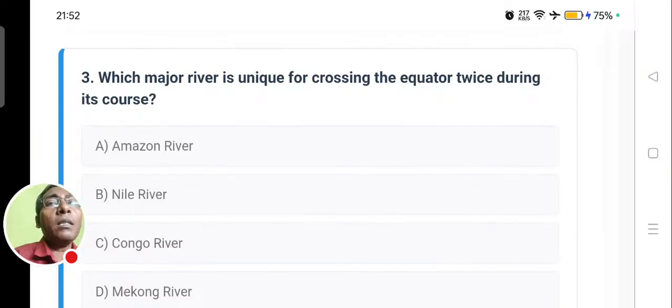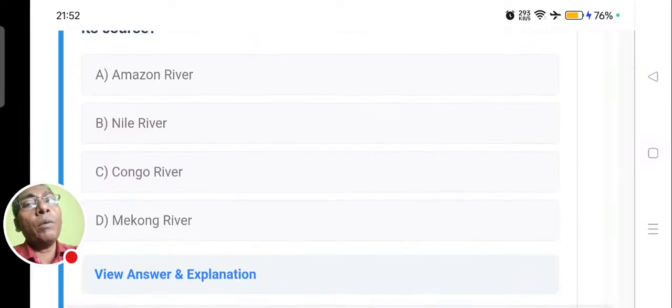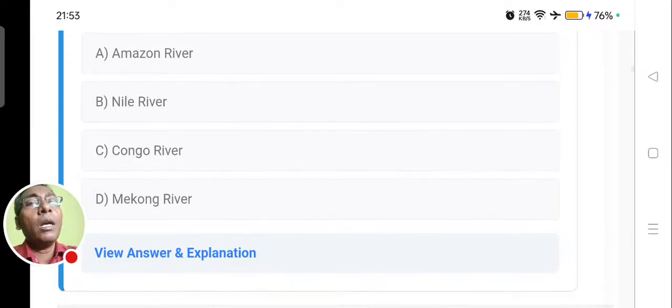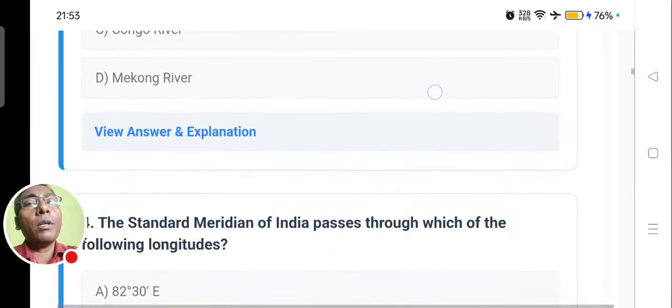Next question: which major river is unique for crossing the equator twice during its course? The options are Amazon River, Nile River, Congo River, or Mekong River.